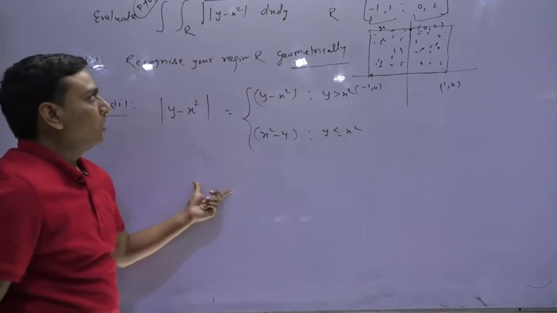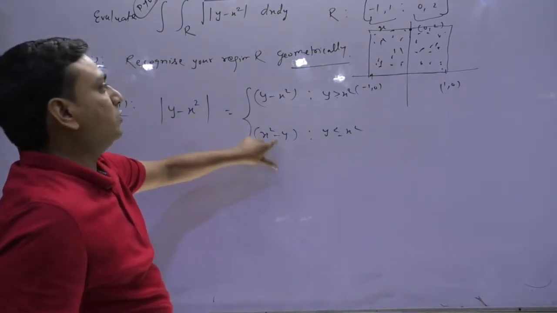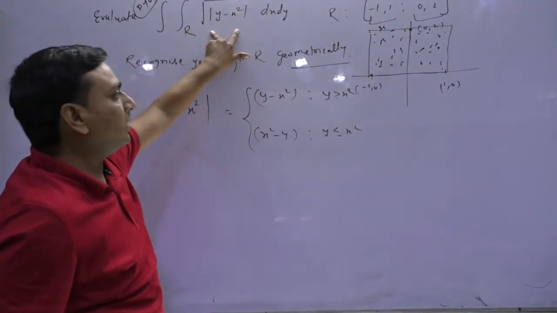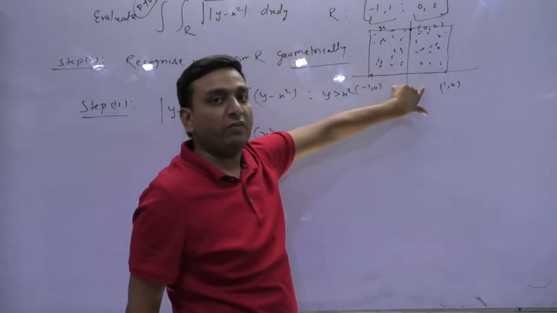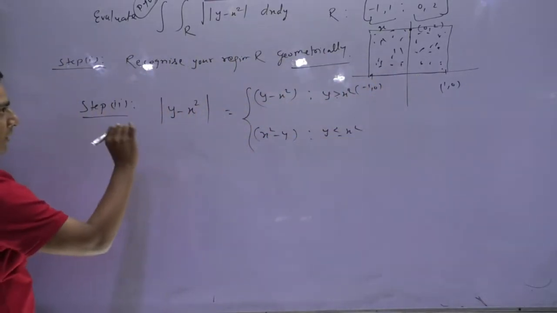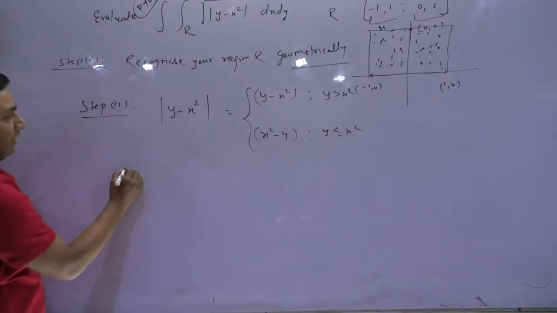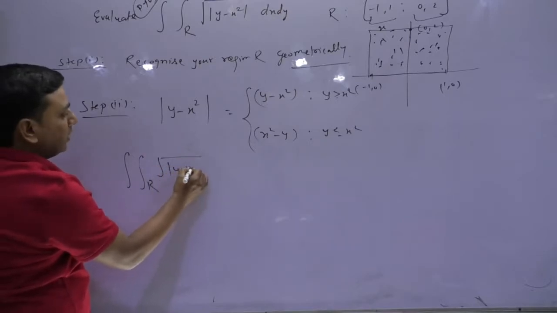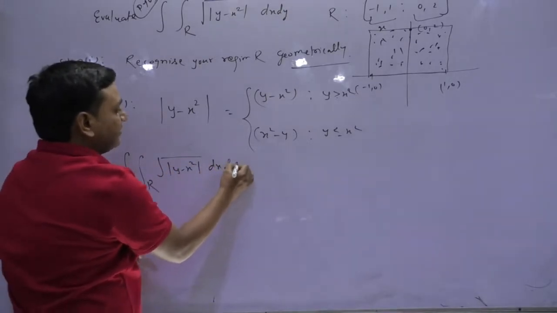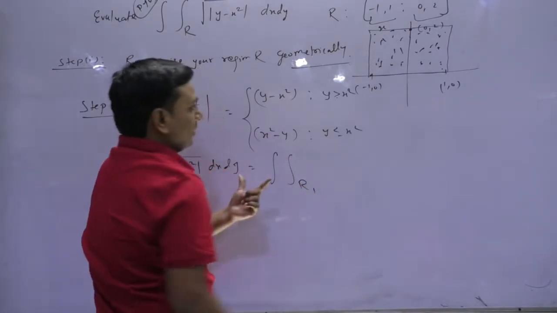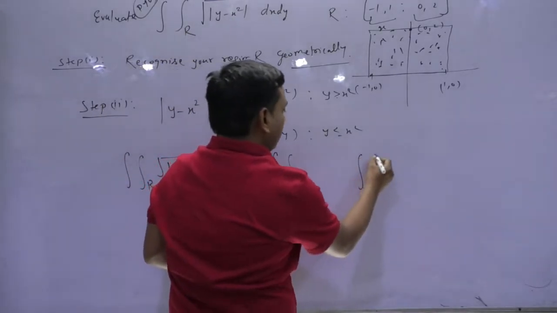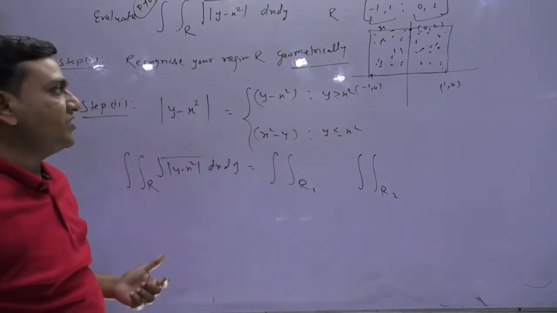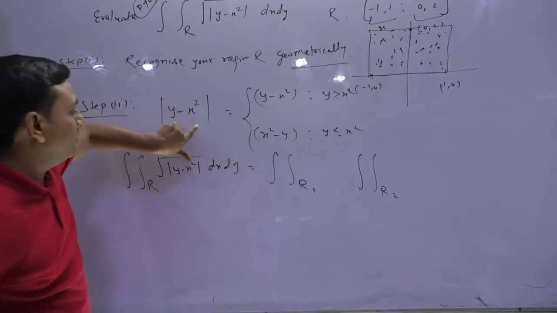This is the thing. Why am I doing it like this? Because the region of integration is clear to me, but this modulus will be broken according to this region of integration. So when I go into that region of integration, I'll break the integral of the square root of modulus of y minus x square, dx dy, into two integrations, one over the region R1 and the other over the region R2, and let's check whether this will be sufficient or not. So how is the function defined?